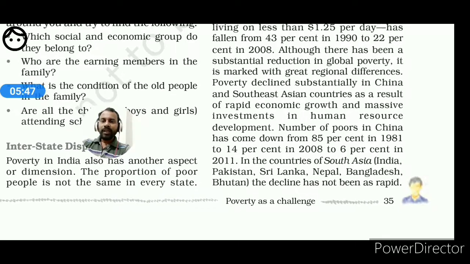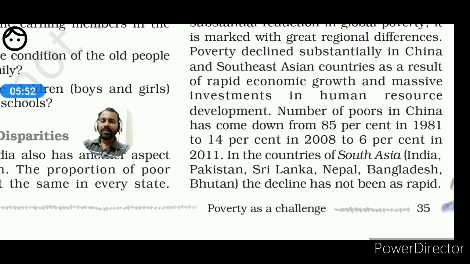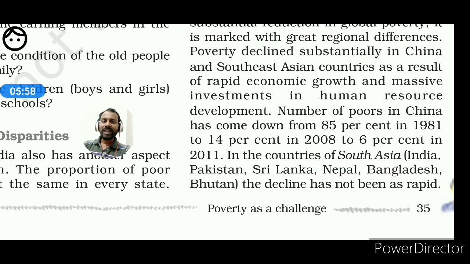Look, it is marked with great regional differences. Poverty declined substantially in China and Southeast Asian countries as a result of rapid economic growth and massive investment in human resource development. So if I take the example of some of the neighboring countries around us, apart from China, if I take the example of Middle East countries, they have also improved a lot due to the technological development, due to the huge economic development.